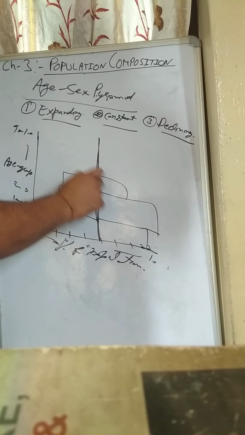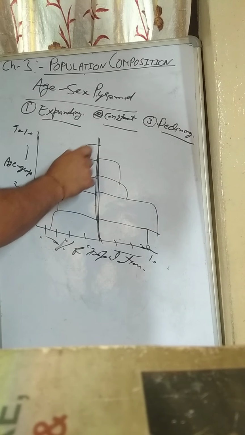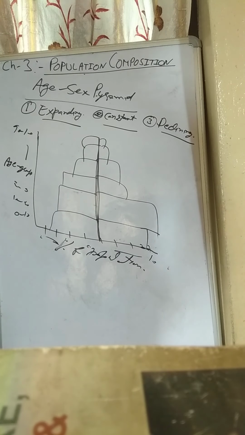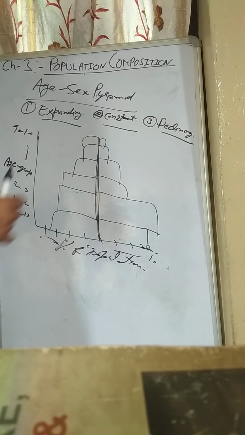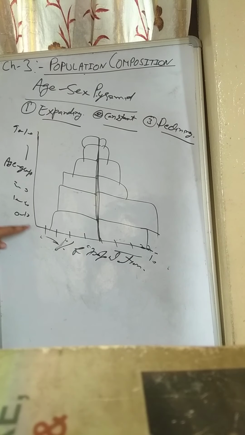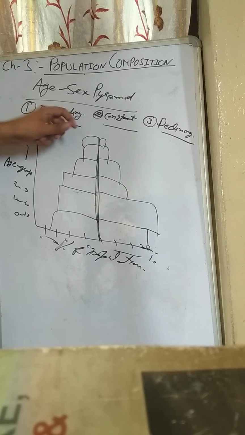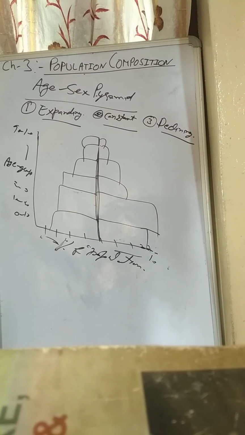This is the pyramid of an expanding population, whose base is wide and top is narrow. From 0 to 10 years the population is more, and in the age group from 90 to 100 the population is very less. So this is known as the expanding pyramid.